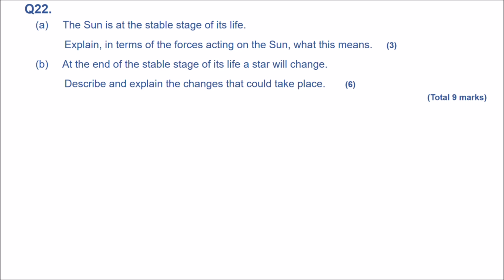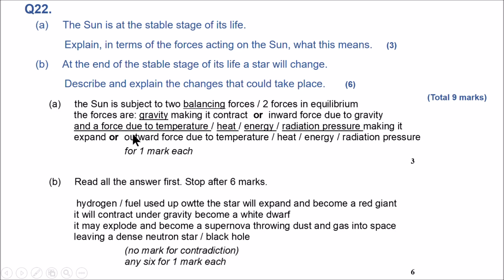Next question, the sun is at a stable stage of its life. Explain in terms of the forces acting on the sun what this means. So we did talk about this earlier, about the main sequence in terms of forces. The balancing force is very important. You talk about gravity inwards and the force due to temperature or heat or radiation pressure or energy of the nuclear reaction outwards. These two should be balanced to each other. So you mention two forces and mention they are balanced together, it gives you 3 marks.